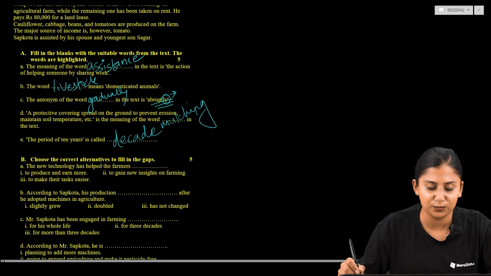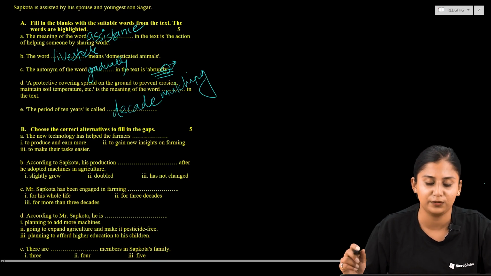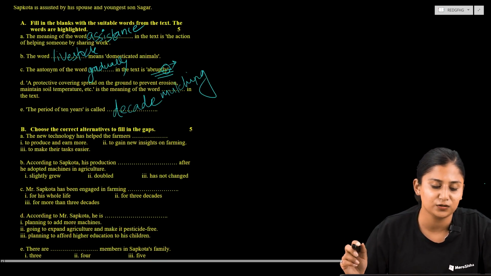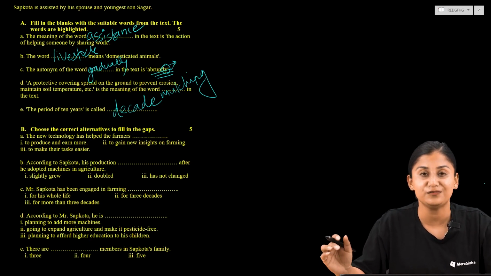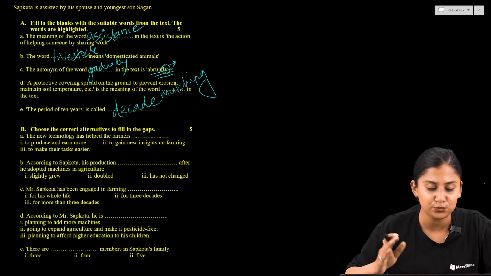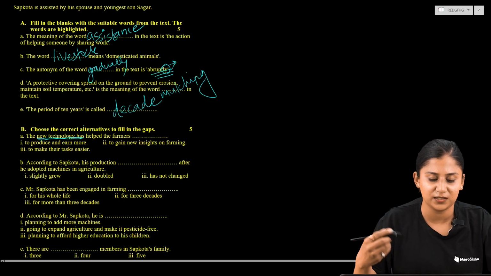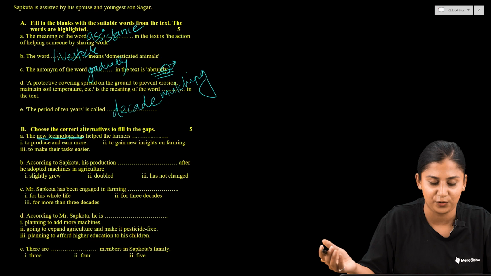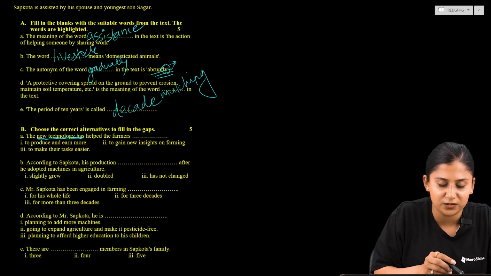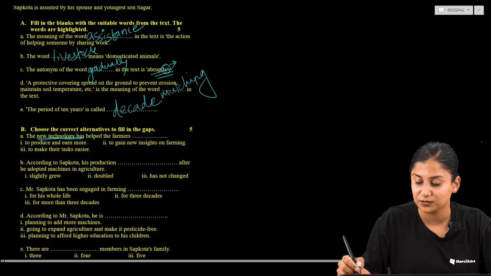Now in this question number B, we are supposed to choose the correct alternatives to fill in the gaps. Now let us go through the question first. So the question number first reads, a new technology has helped the farmers to do what? A new technology. Let us mark the keyword new technology over here. So in what way has this new technology helped the farmers? One is to produce and earn more, to gain new insights on farming, and to make their tasks easier.